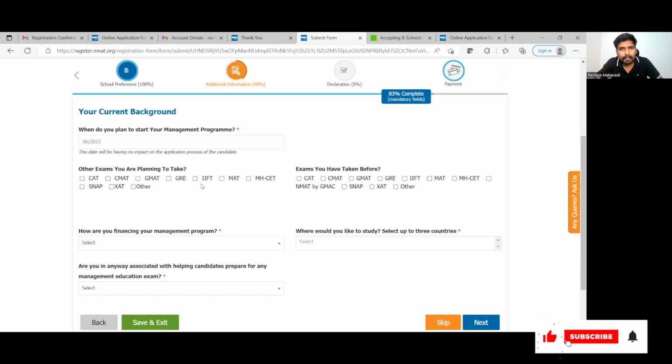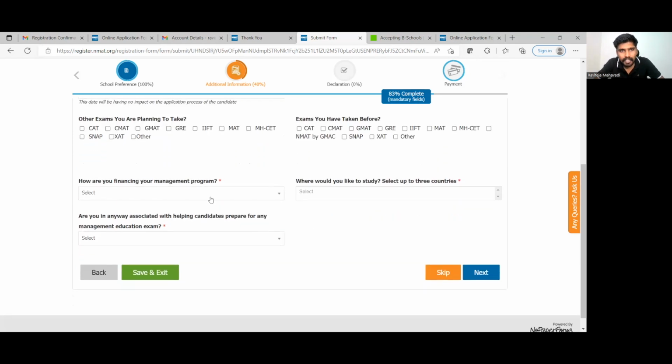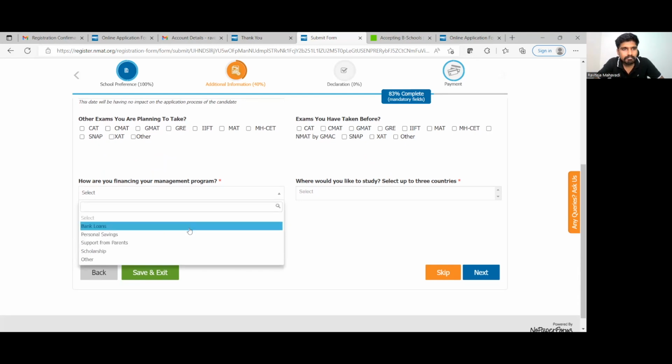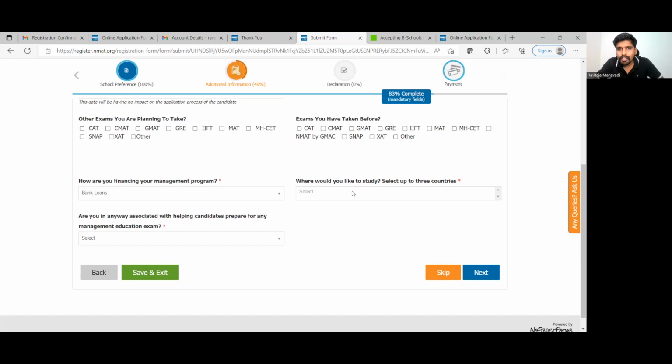What other exams are you planning to take? Now it is not a mandate that you fill the exams you have taken before. It is also not a mandate that you fill this. This is, however, mandatory. How are you planning to finance your program? Let's say bank loans.